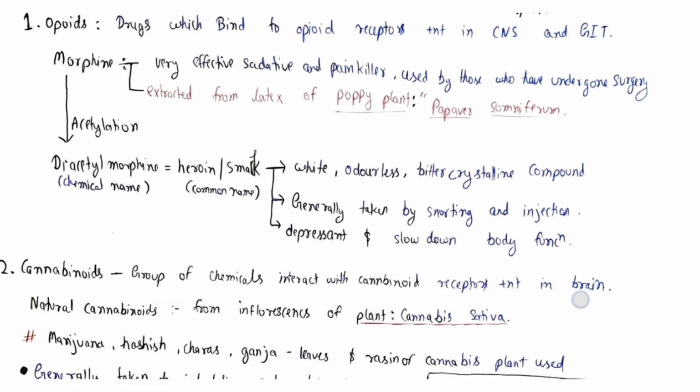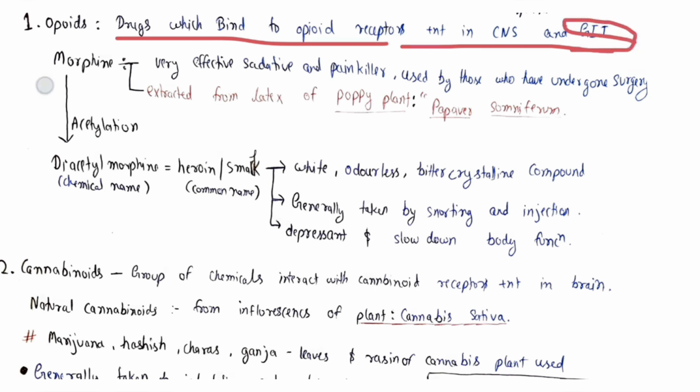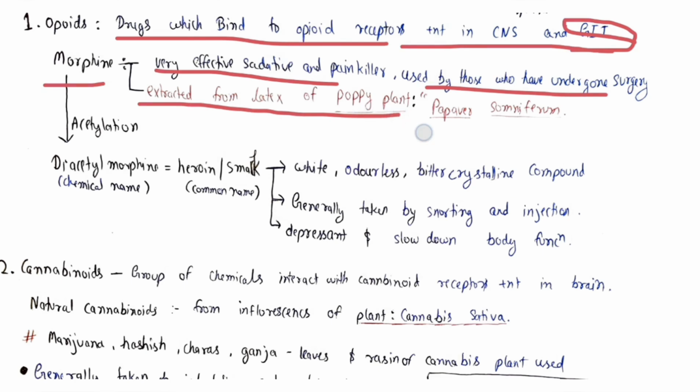So starting with opioids. Opioids are drugs which bind to opioid receptors present in the CNS and GIT, meaning gastrointestinal tract. That includes morphine, which is a very effective sedative and painkiller that is generally used by those who have undergone surgery recently, and it is extracted from the latex of the poppy plant Papaver somniferum.